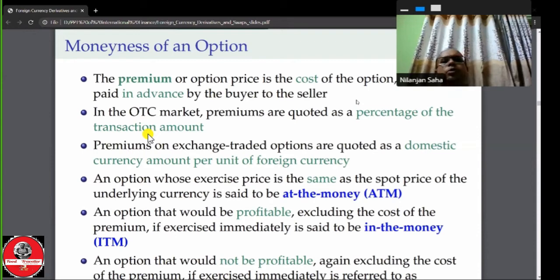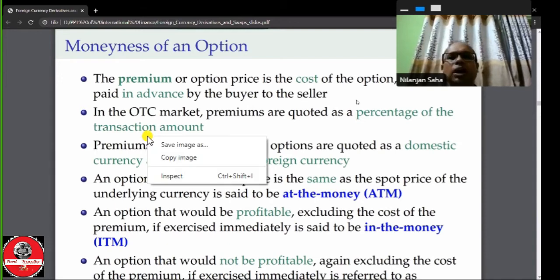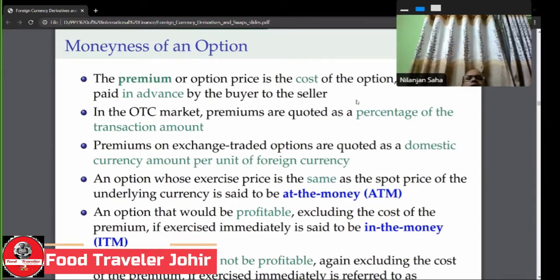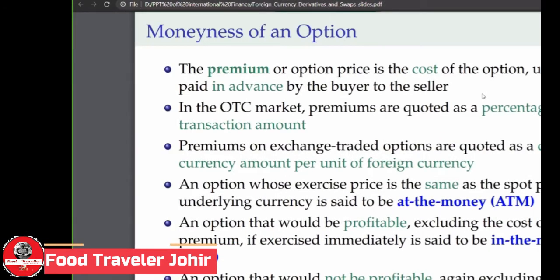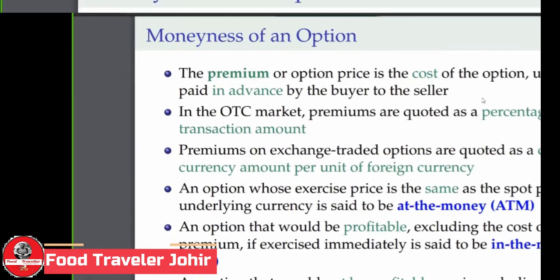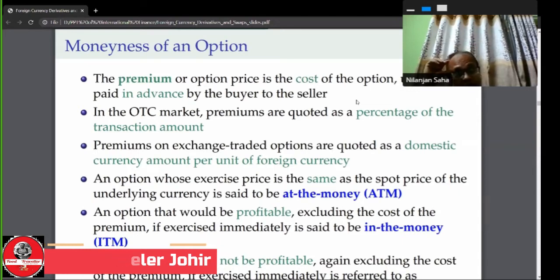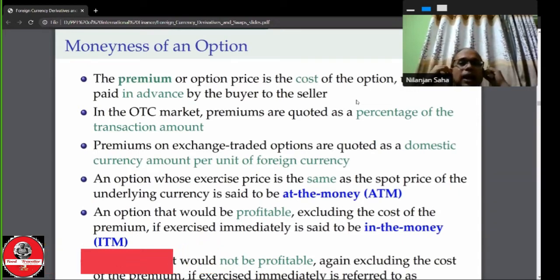An option whose exercise price is the same as the spot price, that is, when the strike price is equal to the spot price of the underlying currency, is said to be at the money. There are three terms normally used: at the money, in the money, and out of the money. If the spot price and exercise price are the same, then the situation is called at the money.